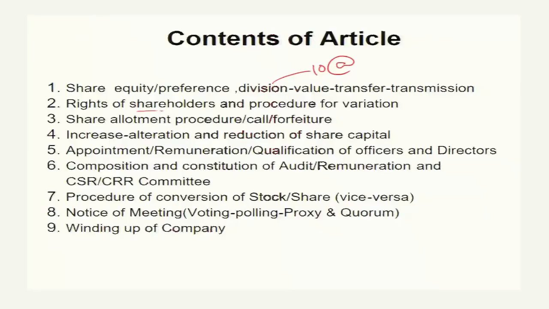Rights of shareholders and procedure for variation. Basically two types of rights are available to a shareholder. One is in his individual capacity: what rights are available in individual capacity? The other is in the corporate capacity as a group: what rights are available? These rights are defined in this rule book. And what is the procedure for variation of these rights?